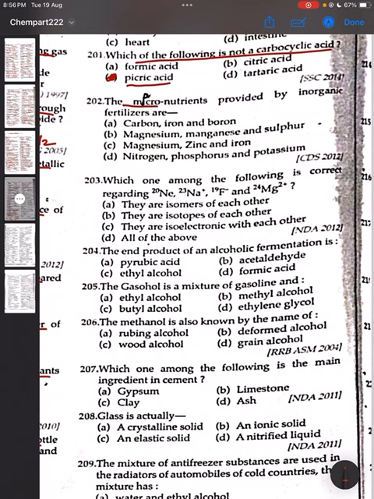The micronutrients provided by inorganic fertilizer are? It will be N, P and K, nitrogen, phosphorus and potassium.